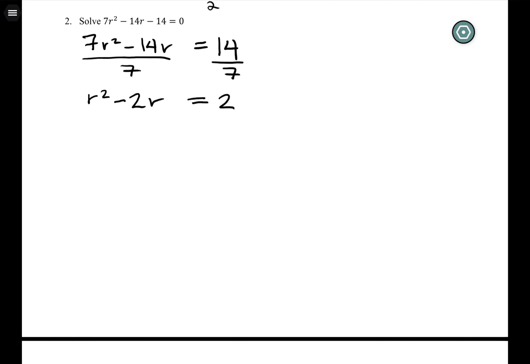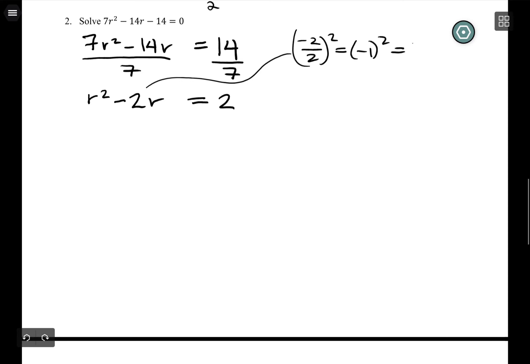So next I get to complete the square. I'm going to take this number, cut it in half, and square it, which is negative 1 squared, which is 1. So I'll go ahead and just sneak it in here, 1. And since I have this equal sign, I don't have to add and subtract 1, I just add it to both sides to keep my balance. So on the right-hand side, I now have 3. On the left-hand side, I should be able to factor into a perfect square. And in this case, the perfect square is r minus 1 times r minus 1.